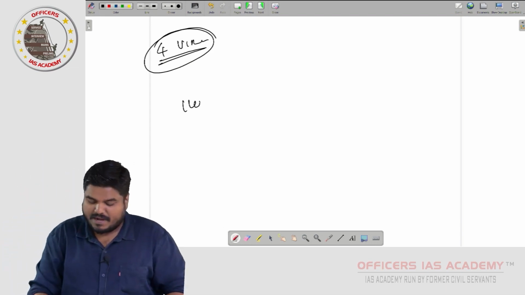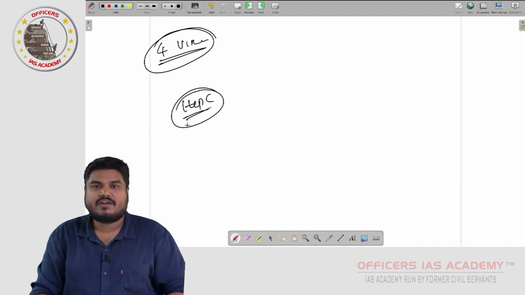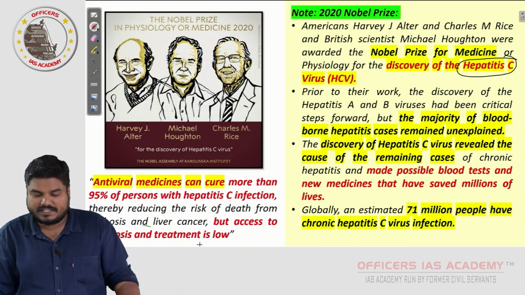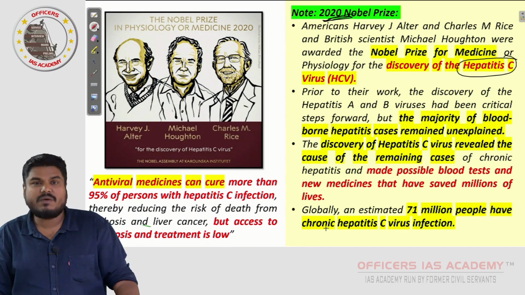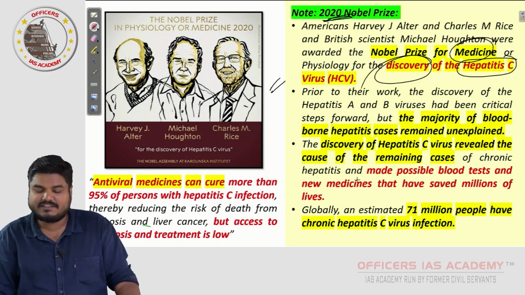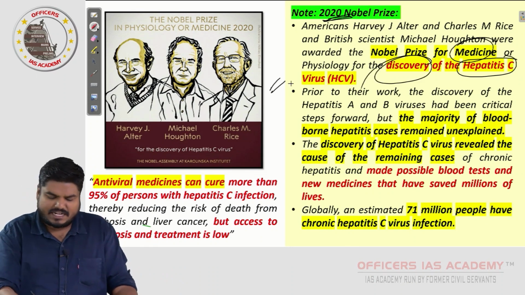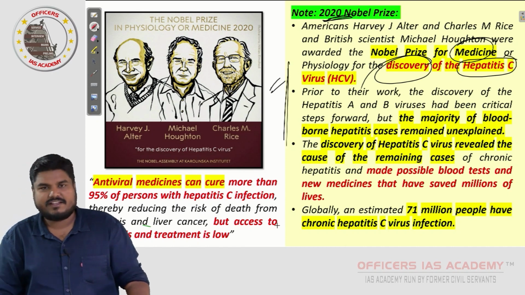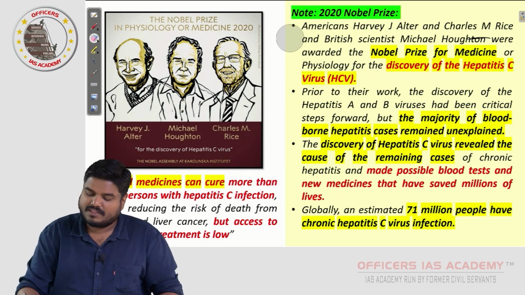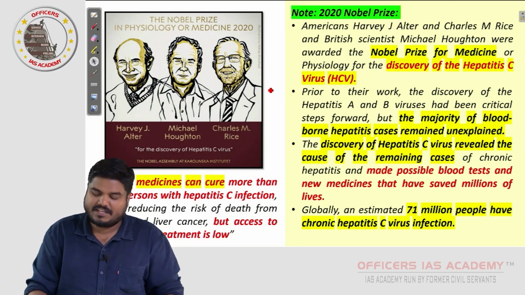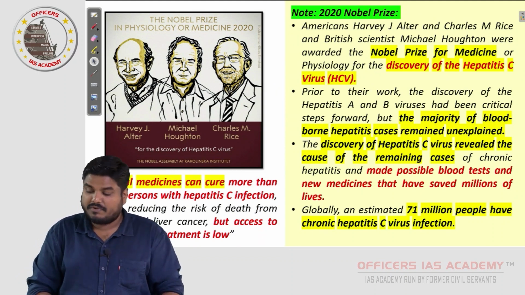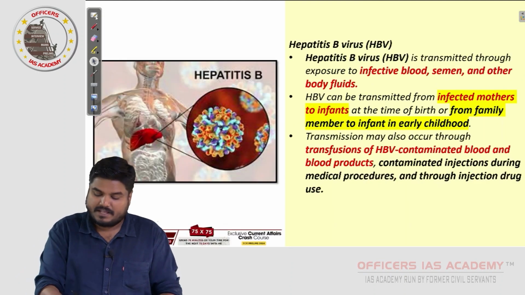However, this hepatitis C virus was found, and for that the Nobel Prize for Medicine 2020 was given to those people who discovered it. This is additional information, just for your awareness. For a very long time, people had no idea about Hep C. For the discovery of this Hep C virus, the Nobel Prize for Medicine was given in 2020, right.